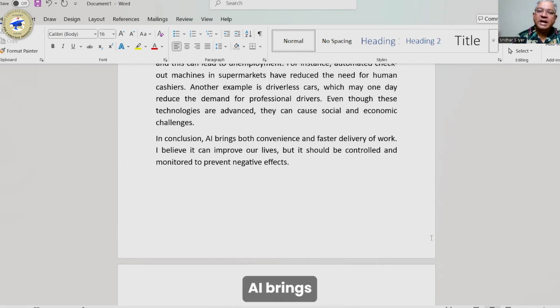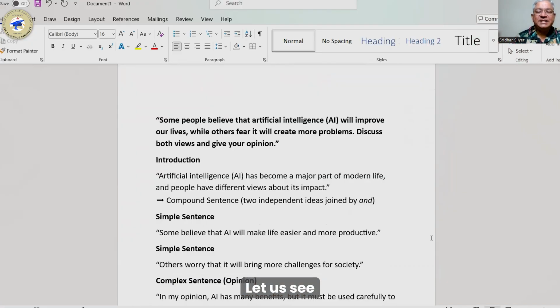In conclusion, AI brings both convenience and faster delivery of work. I believe it can improve our lives, but it should be controlled and monitored to prevent negative effects. Let us see what the simple, compound and complex sentences are here.